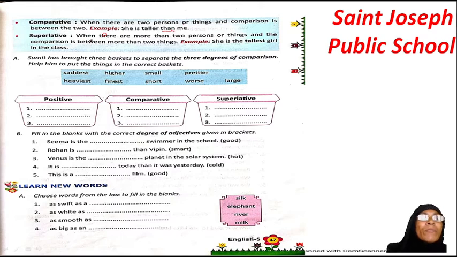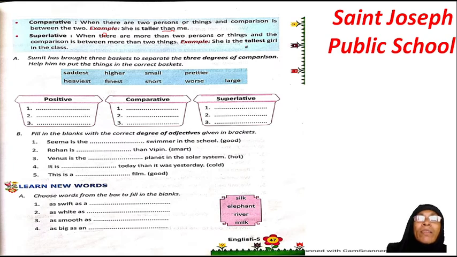Then superlative, when there are more than 2 persons or things and the comparison is between more than 2 things, example, she is the tallest girl in the class, meaning in the whole class she is the only girl who is tallest, so here this is superlative.